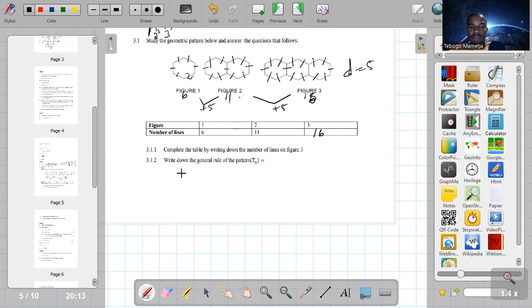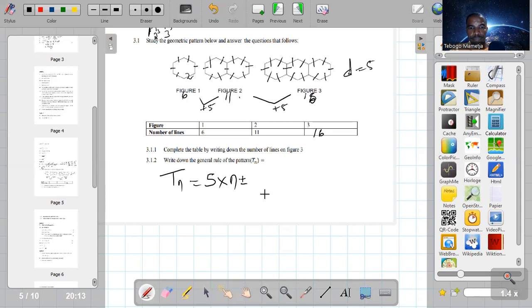For all general rules, they must start with Tn, which is the nth term. If there's a common difference, we take that common difference and multiply it with the position, or the figure number. Then you check how much you add or subtract.